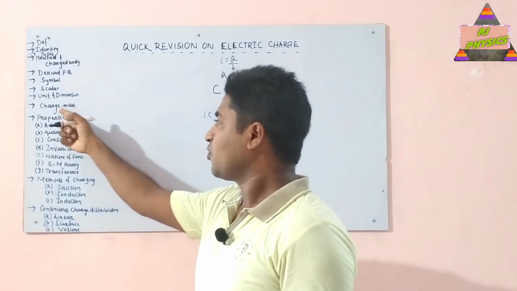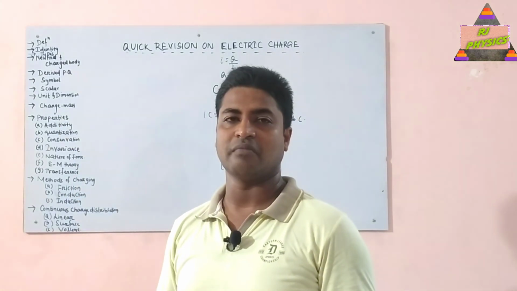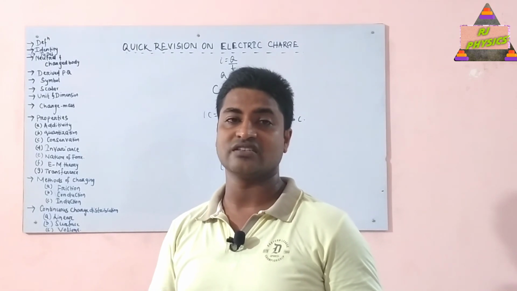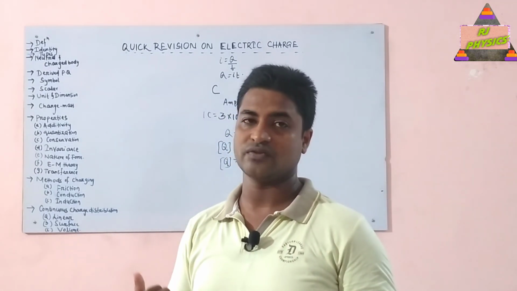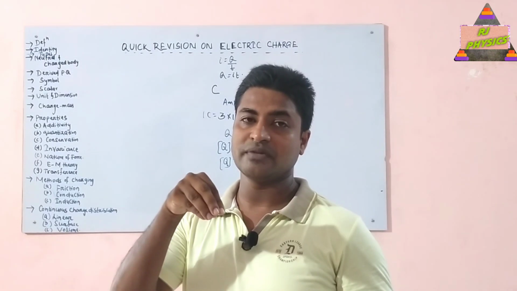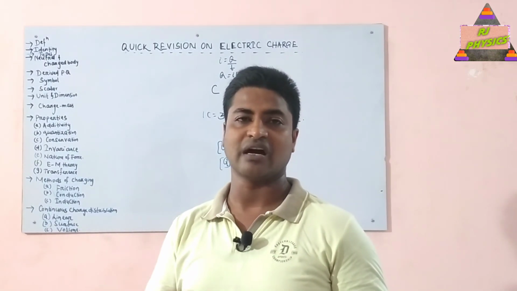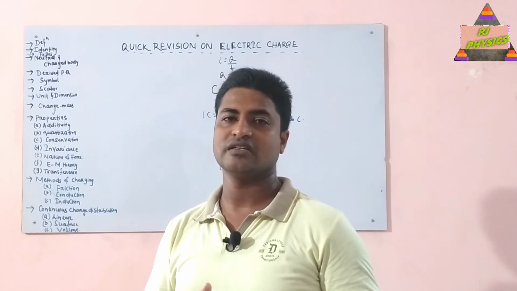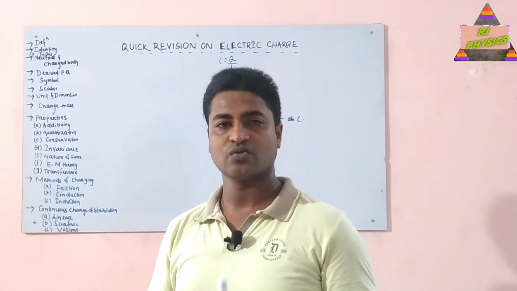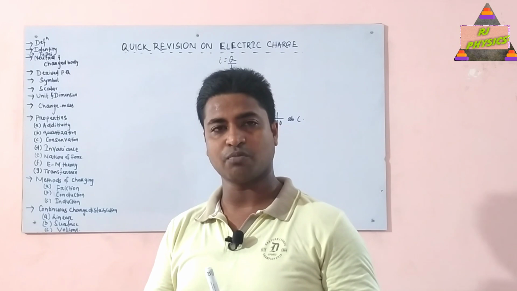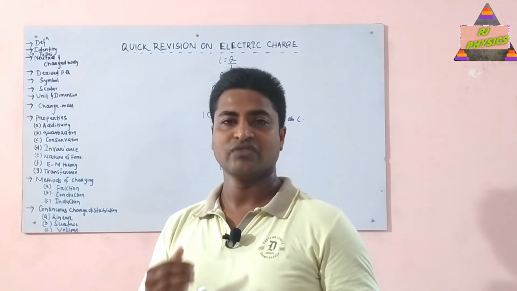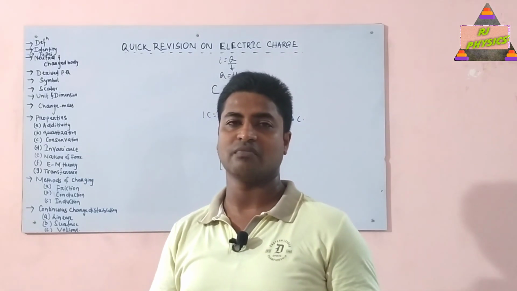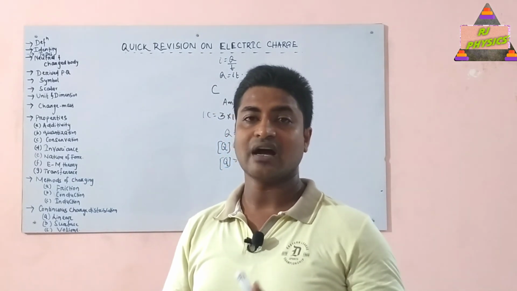Also, during the process of charging, the mass of a body changes. How? Because the process of charging involves addition or removal of electrons. When electrons are added to the body, its mass increases, and when electrons are taken away from the body, its mass decreases. So a positively charged body's mass will decrease due to the removal of electrons, and a negatively charged body's mass will increase due to the addition of electrons.